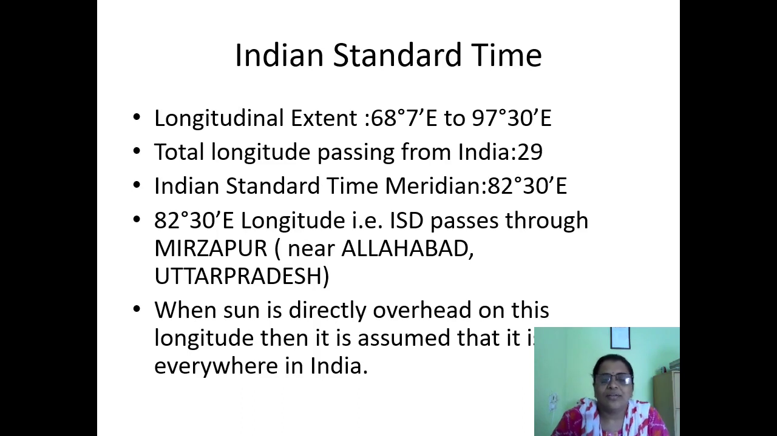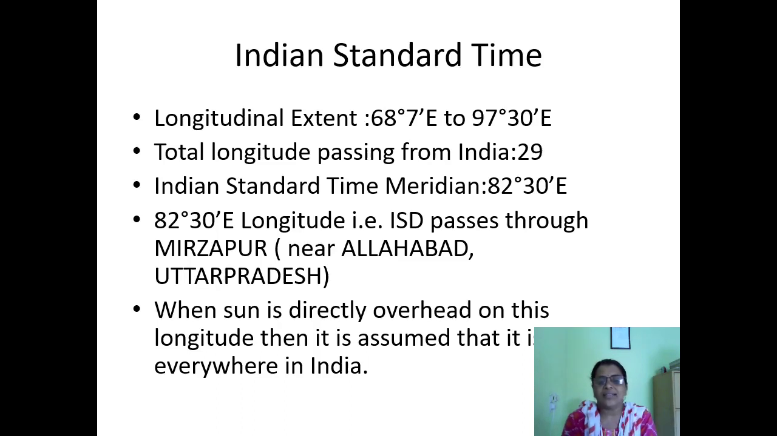So we are going to study Indian Standard Time. Just now you have seen India's map. The longitudinal extent of India is 68 degree 7 minutes east to 97 degree 30 minutes east. The total longitudes passing through India are 29. For Indian Standard Time, we follow the meridian 82 degree 30 minutes east, which is passing through Mirzapur, Allahabad, Uttar Pradesh.